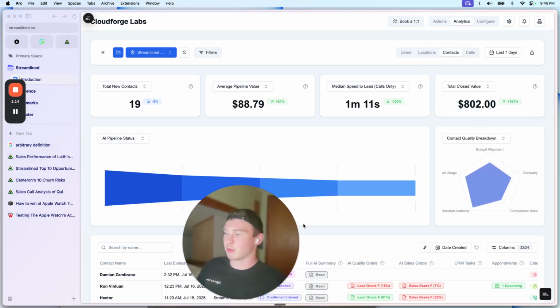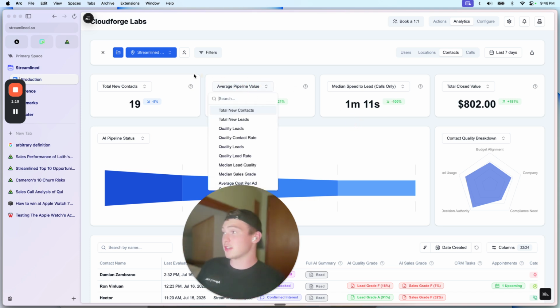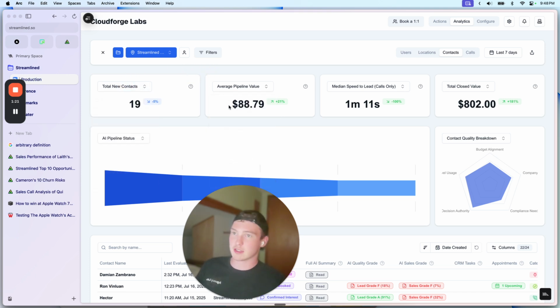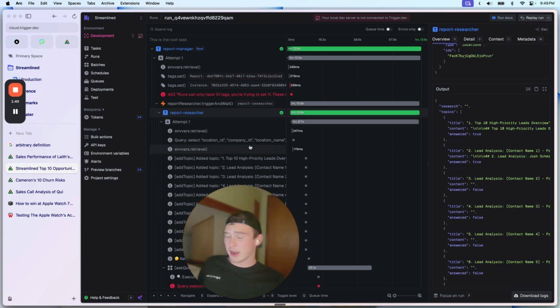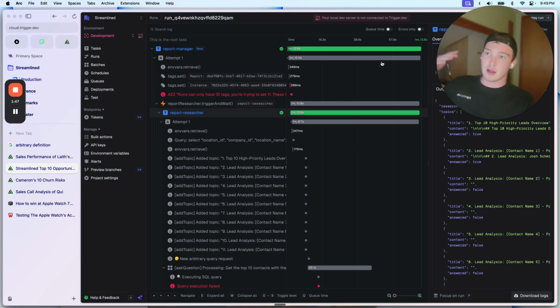This is a dashboard that we're looking at here, and it basically tells us some basic information so we can see, like, okay, how many new contacts were created within this time period, how many calls happened, etc. But if we want to have an agent tell us a lot of this information with an arbitrary request, so basically I'll tell you, I'm building a system where it's a deep researcher. So essentially the idea is we give AI some kind of a